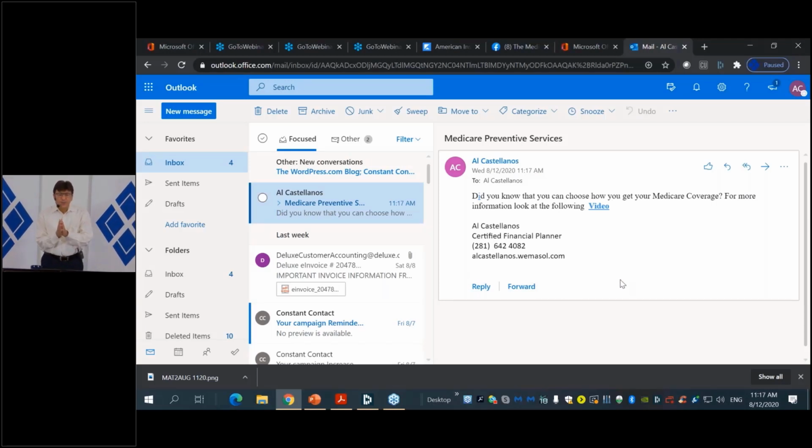The point is this: email marketing is a fundamental element of digital marketing. This was a very simple exercise on email marketing where I just did it manually. When I sent one email to somebody, I could send maybe 10, 20, 30, 50 emails per day manually. But when you start getting to a certain number, it's physically impossible for you to be sending emails manually.